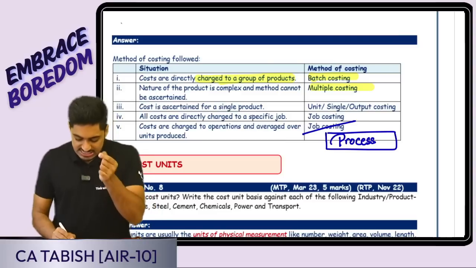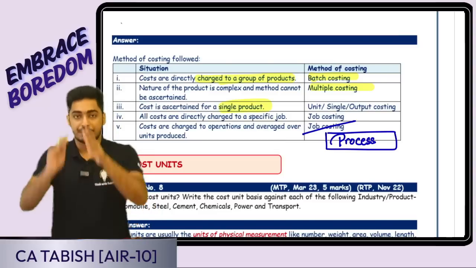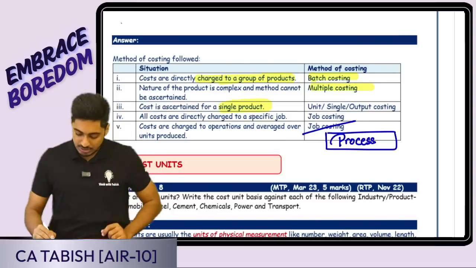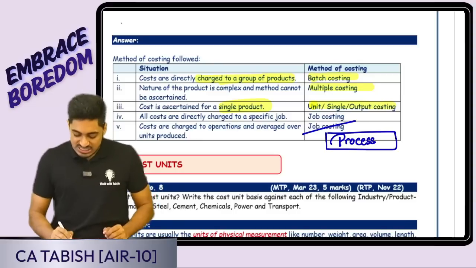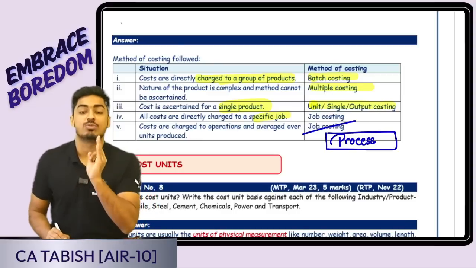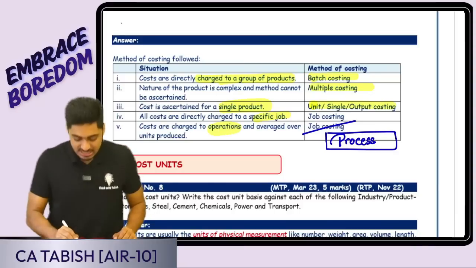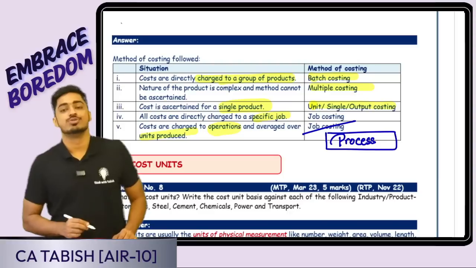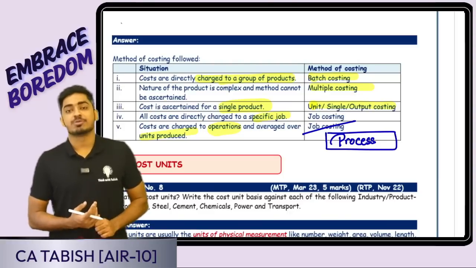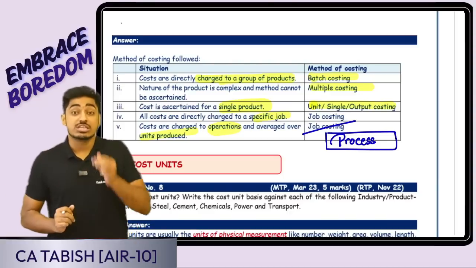Cost is ascertained for a single product. I am producing only one single product. It is going to be unit or output costing. All costs are directly charged to a specific job, job costing. Costs are charged to the operations and averaged over the units produced. Ideally, this is going to be process costing. Other name of process costing is operation costing.